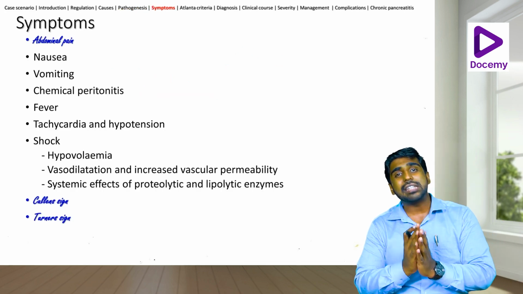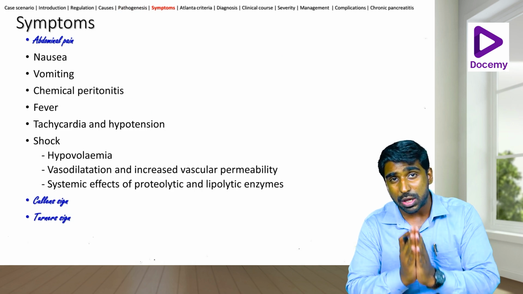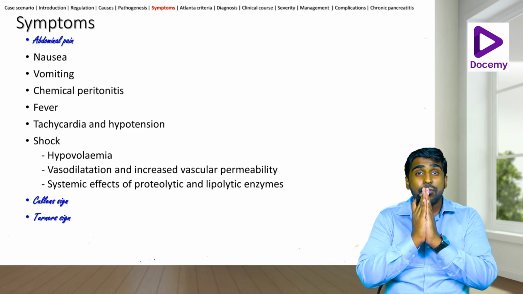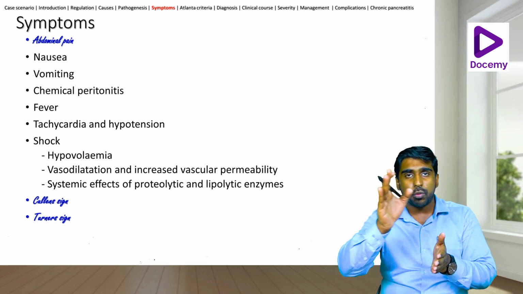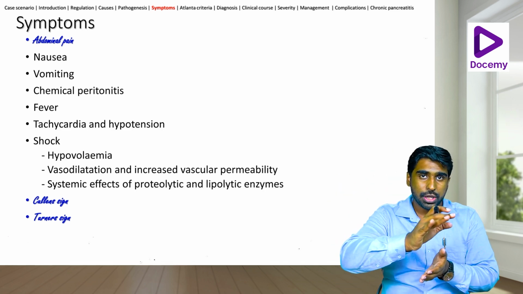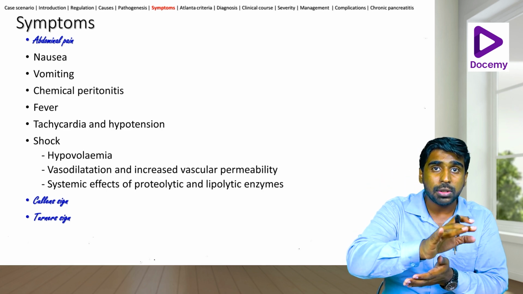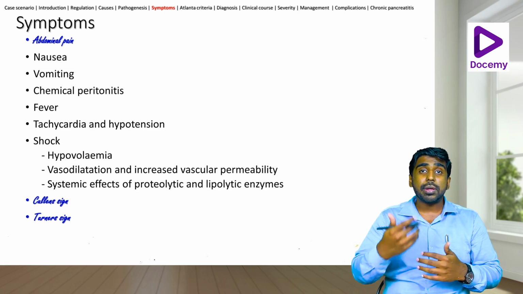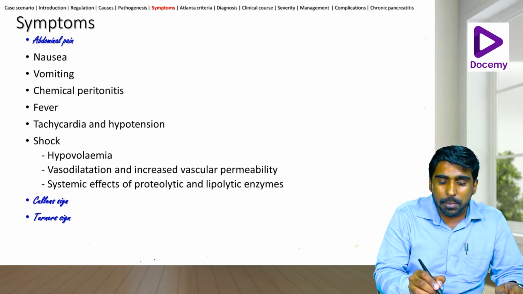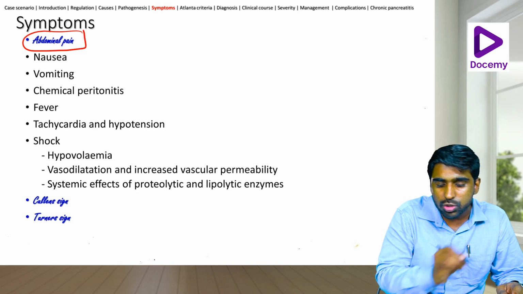I told you it is very easy to diagnose, but please, when these patients come to you with a case of epigastric pain radiating to the back, what I do is I put the patient forward in a Mohammedan position. Okay, so if the patient is in the Mohammedan position and says that the pain is reduced, then I suspect pancreatitis. Okay, so abdominal pain is the first and foremost symptom.